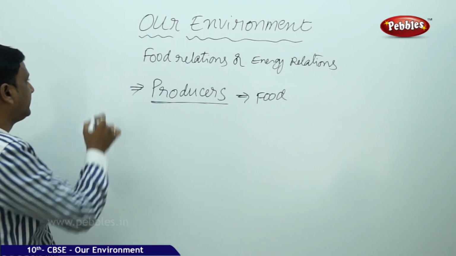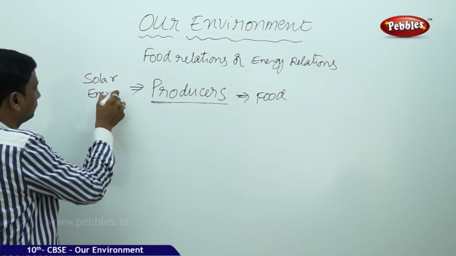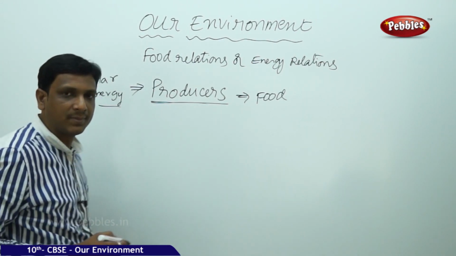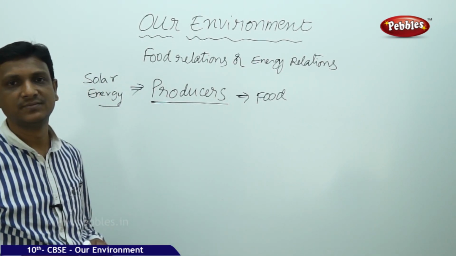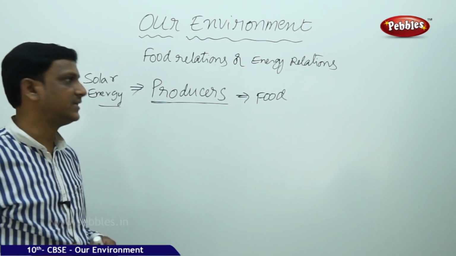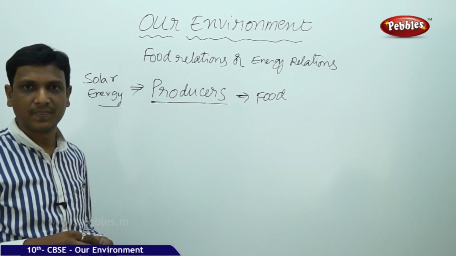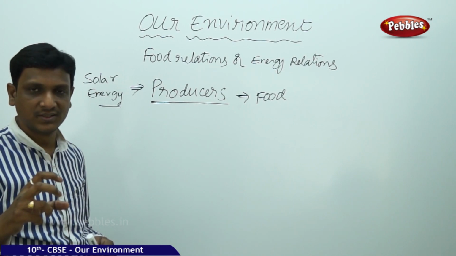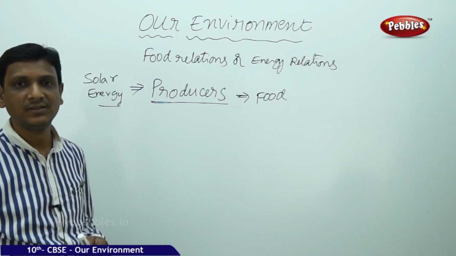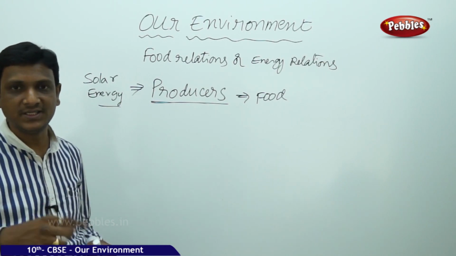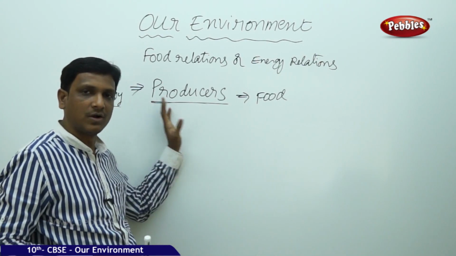These producers, they take up the solar energy. They are capable of converting the solar energy into food energy, chemical energy. So that is the great ability of the producers. All the green plants and all the microorganisms which have the green substance chlorophyll, which are able to convert the solar energy into chemical energy, that is glucose, are called producers.